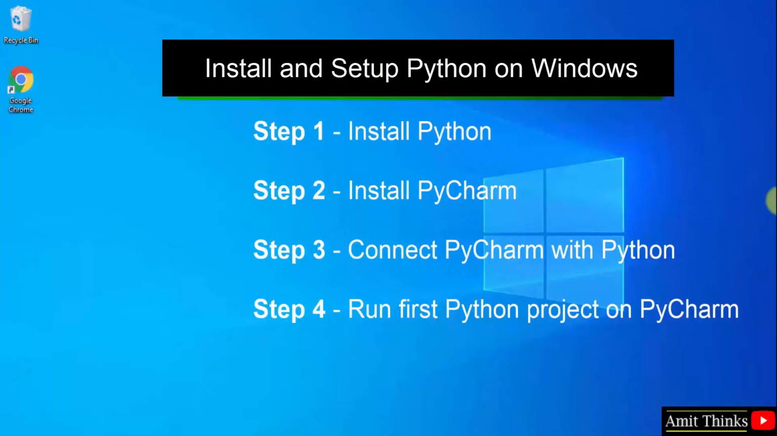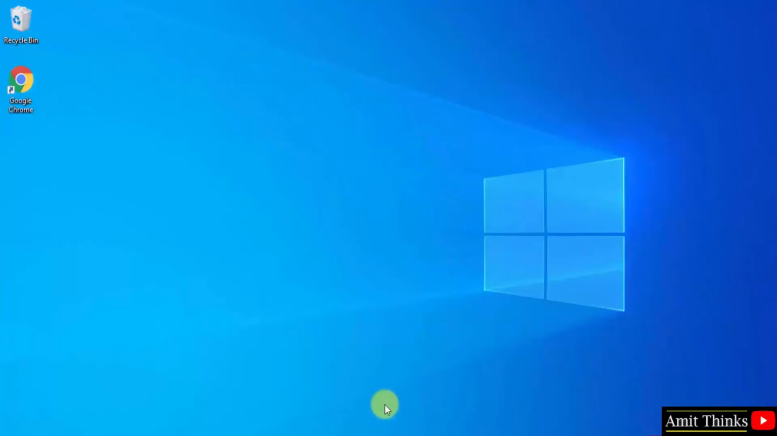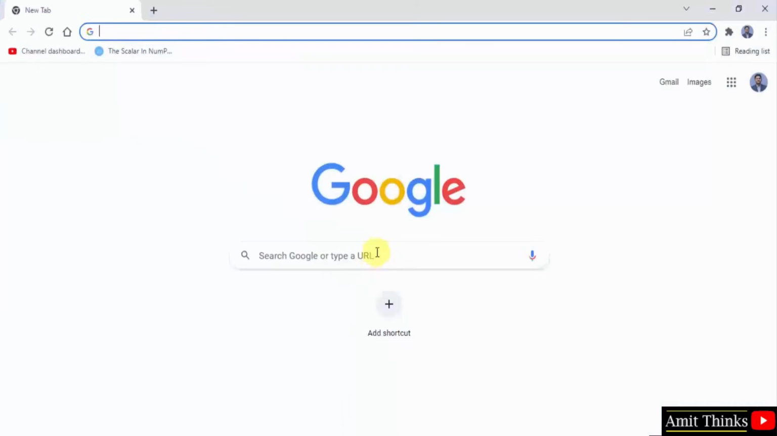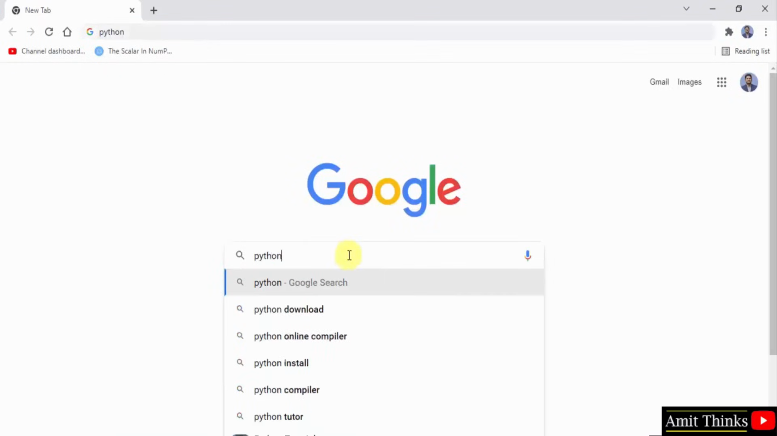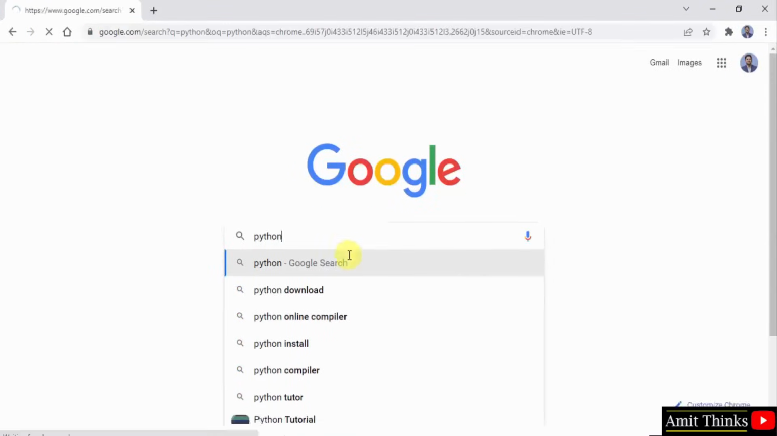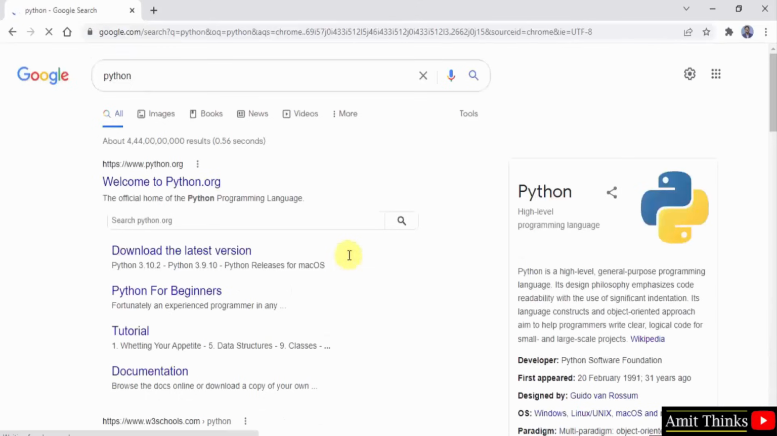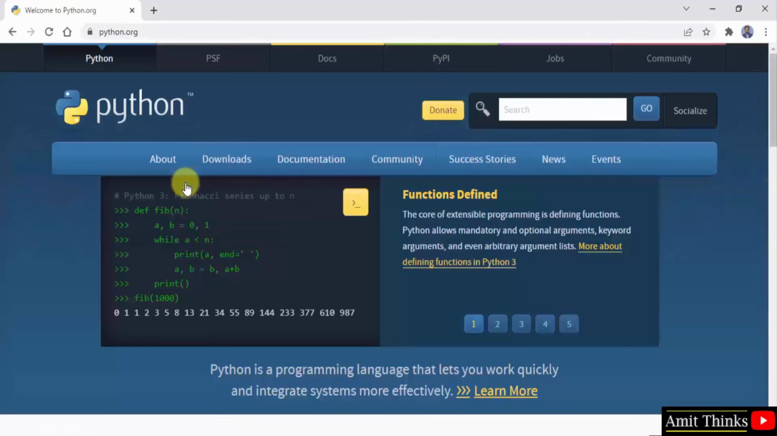At first, we will download and install the current Python version. At first, go to the web browser. I am using Chrome. You can use any browser. On Google, type Python, press enter. On pressing enter, the official website is visible. The first one, python.org. Click on it. After clicking, you have now reached the official website.